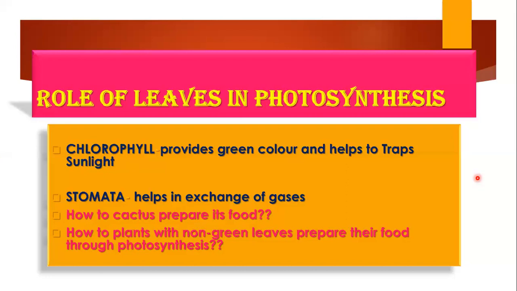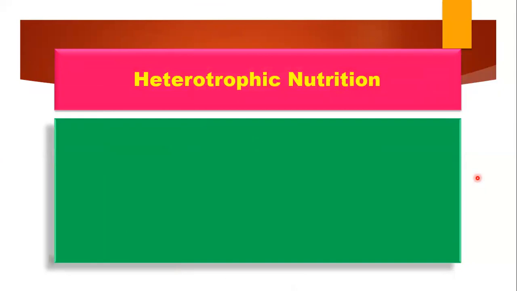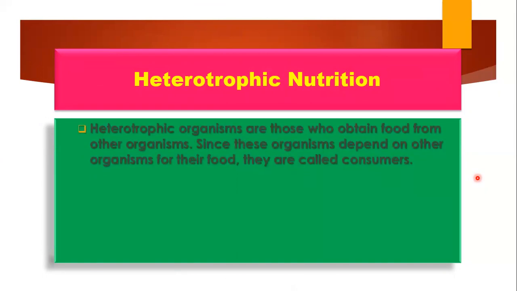Okay, right? Next. Till now we have discussed autotrophic nutrition. Now we will move to heterotrophic nutrition. Heterotrophic, as I have told you, means to obtain food from others. So organisms which obtain food from other organisms and are not capable of making their own food, or we can say consumers, are called heterotrophs, right?